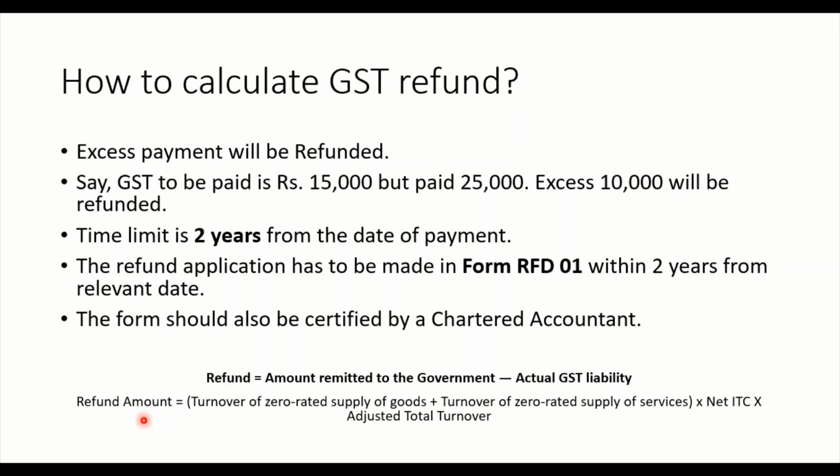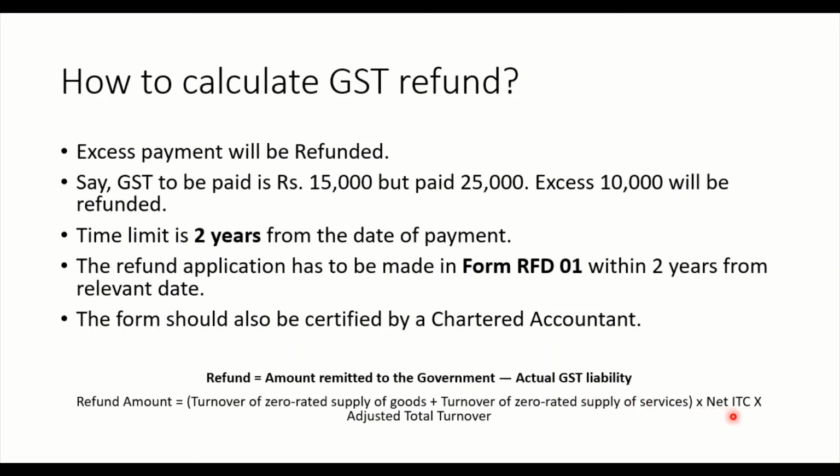How do you calculate GST refund amount? Turnover of zero rated supply of goods. This is actually used in normal business cases. Refund amount is turnover of zero rated supply of goods plus turnover of zero rated supply of services, right? Zero rated supply of goods and zero rated supply of services, we are adding that into net ITC.